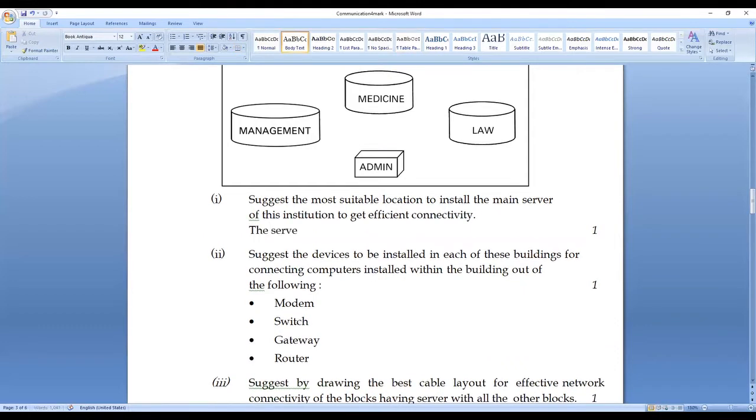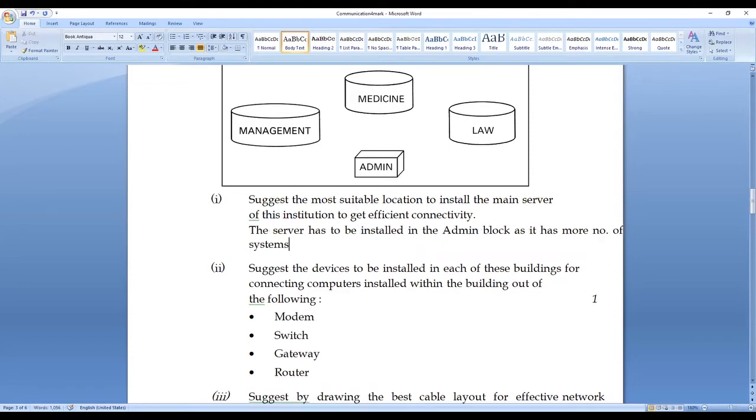The server has to be installed in the admin block as it has more number of systems when compared to other blocks.